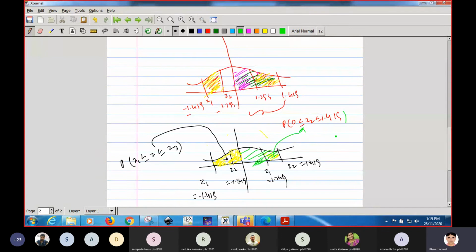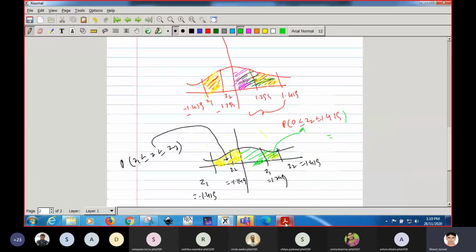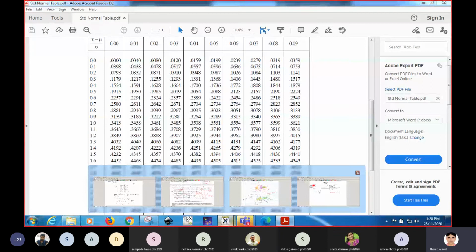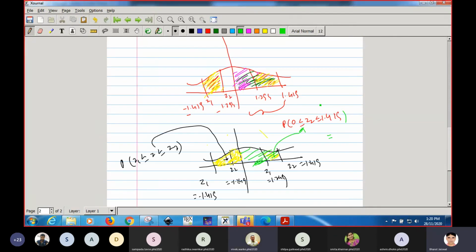Yes, sir. Let us find what is 1.419. 1.4 is this, and 19 will be this much, because the table gives values up to the second decimal place. So 0.4207. Getting, students? Yes, sir.